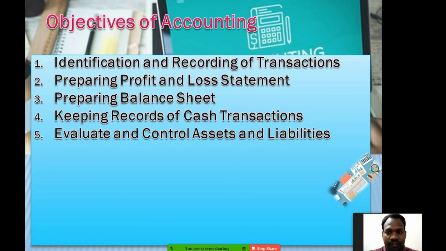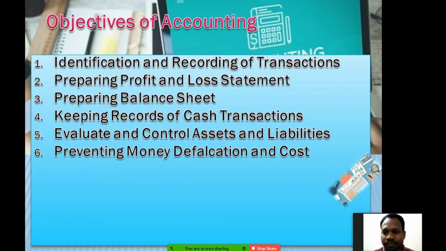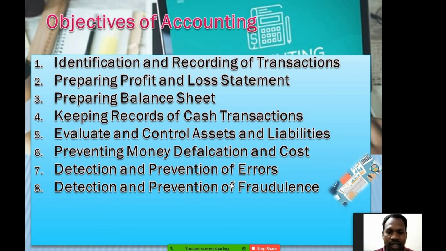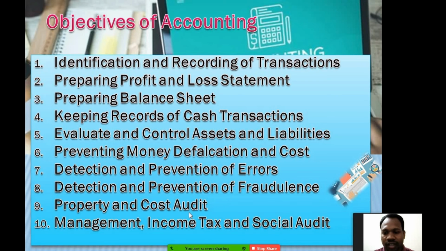The other objectives are to evaluate and control assets and liabilities, preventing money defalcation and cost, detection and prevention of errors, detection and prevention of fraud, property and cost audit, and the last one is management, income tax, and social audit. These are the main objectives of accounting. Apart from this, there are also many other objectives, but these are the main ones.